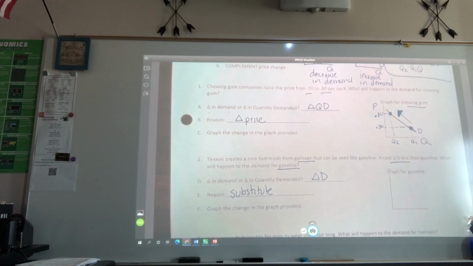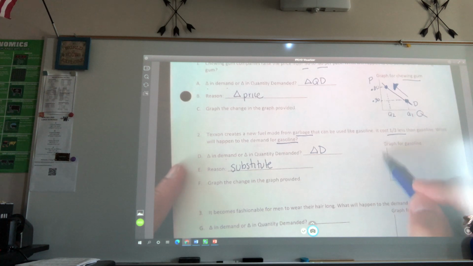How many of y'all would buy garbage gasoline if it was 1/3 less? No, some of y'all, you're rich, you'll go purebred gasoline. You don't care for the lackluster garbage gasoline. But most of us would be like, yes, we're gonna get on that. And this is exactly what happens. Do y'all remember, there's a gasoline at the gas station that has corn in it? Have y'all seen that one? 85, right? Do a lot of people purchase that today? It's skeptical, but people purchase it, right? Because it's cheaper.